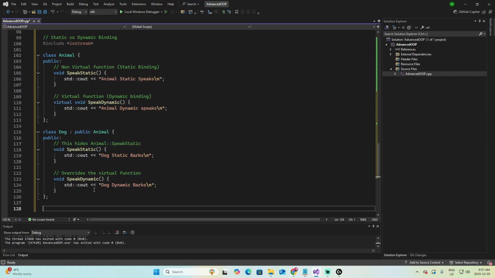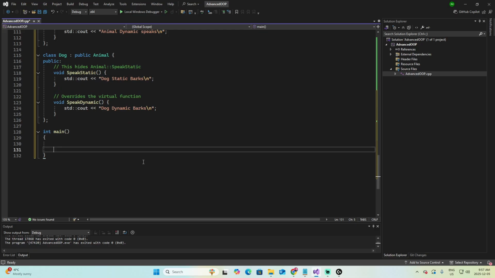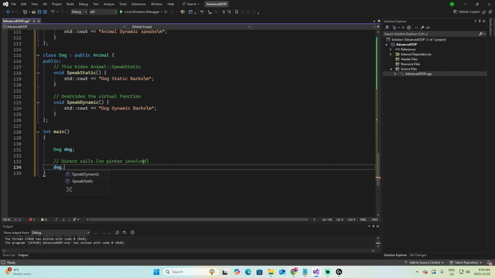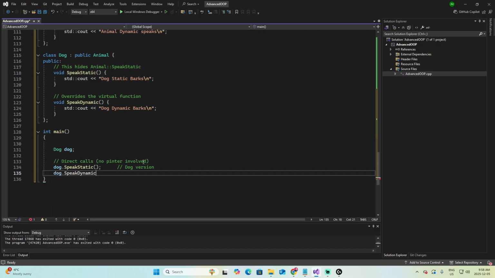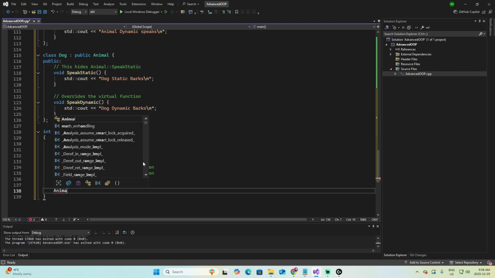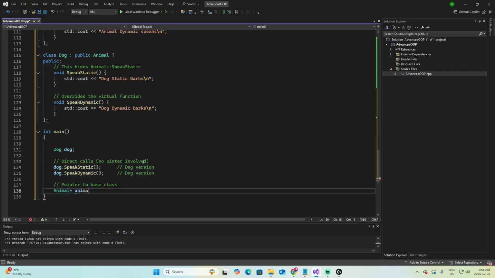Now let's implement the int main. Let's create a dog of type Dog, and now let's add direct calls, no pointer involved. We can take the dog and call speakStatic, which is the Dog version, and I can also call speakDynamic, Dog version. And now let's add a pointer to the base class. Let's say Animal, which is the base class, animal pointer equal to dog.